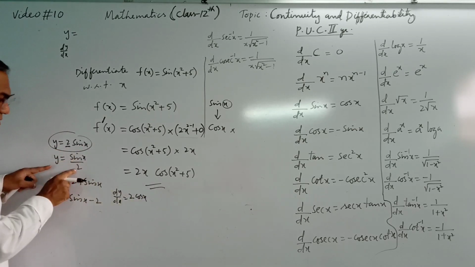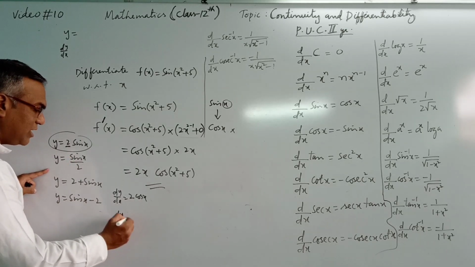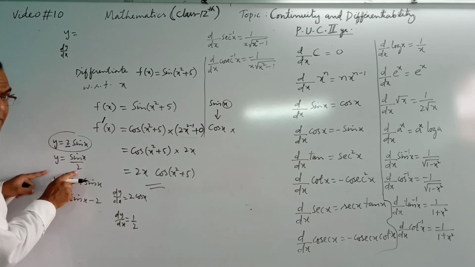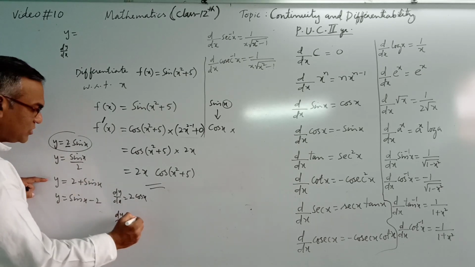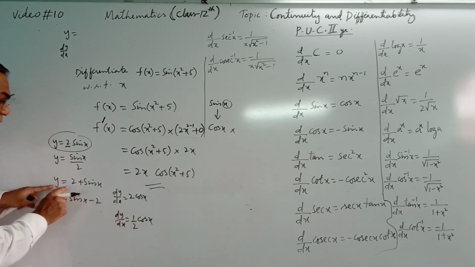What about when it is in quotient with the function? Keep it as it is. So the differentiation will be again 2 as it is, divided by 2, that is 1 by 2, and the differentiation of sin x is cos x. Here is the answer. What about this one?